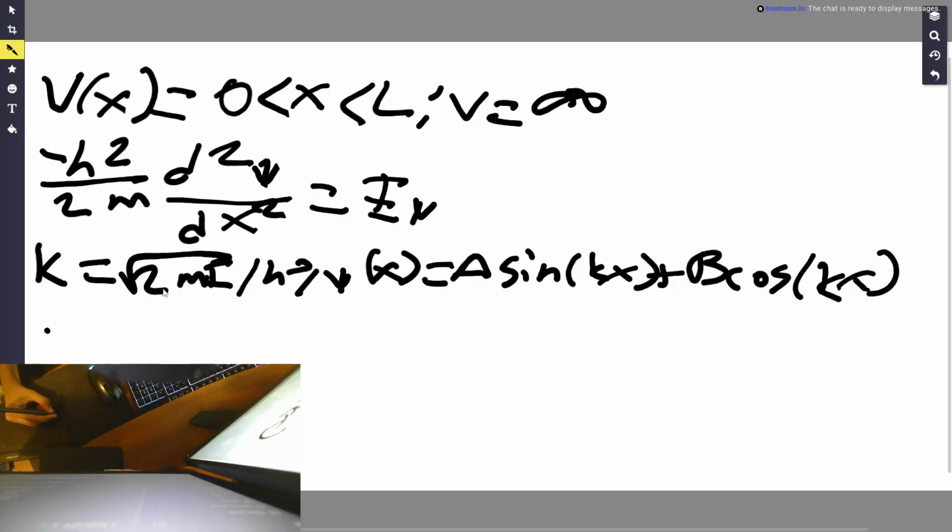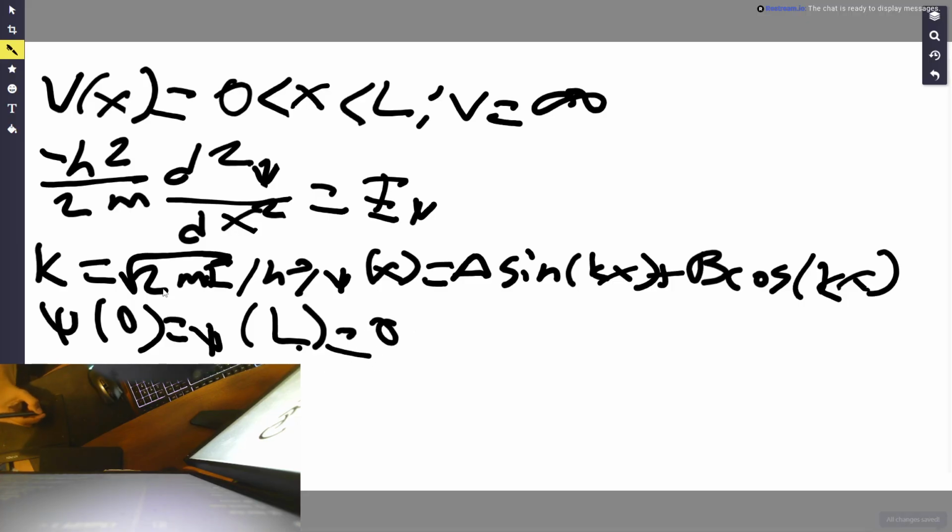For the infinite wall, this forces psi of 0 equal to psi of L equal to 0. We figure out that psi of x is equal to A sine of kx, because psi of 0 is equal to 0 and B cosine of 0 is equal to B, which is just equal to 0.